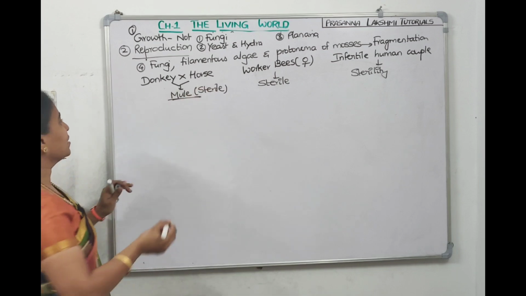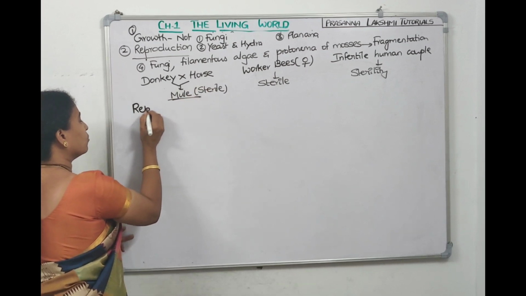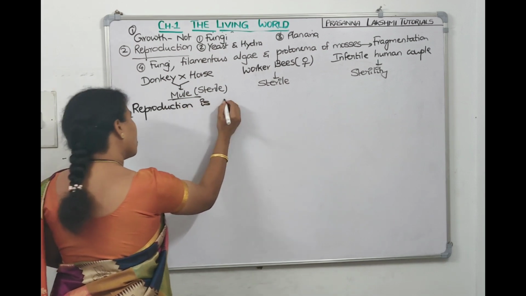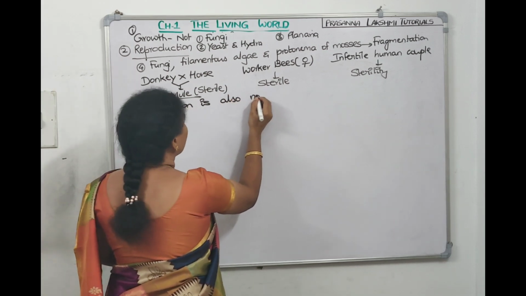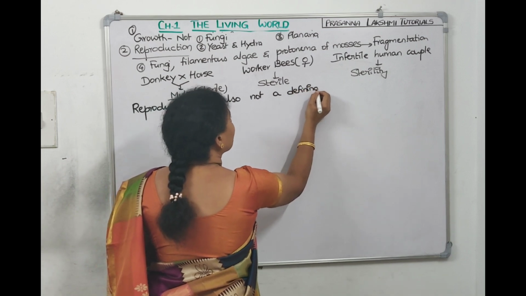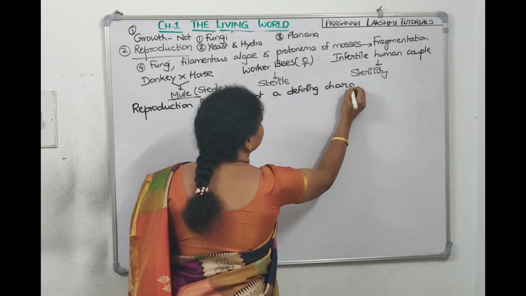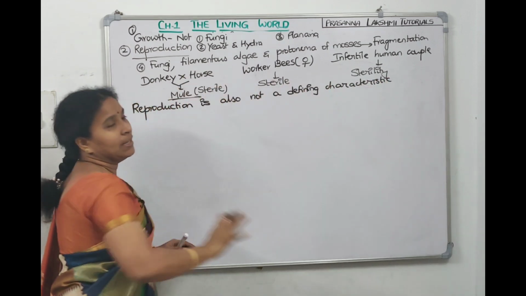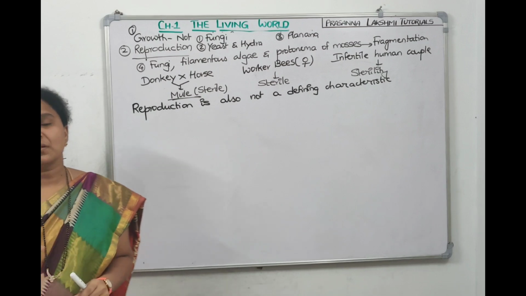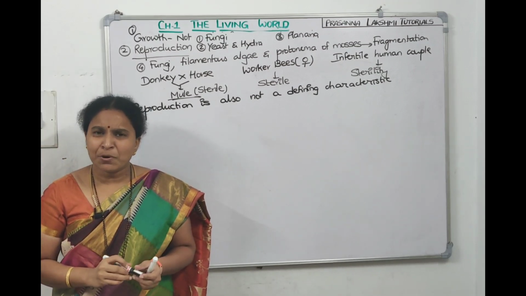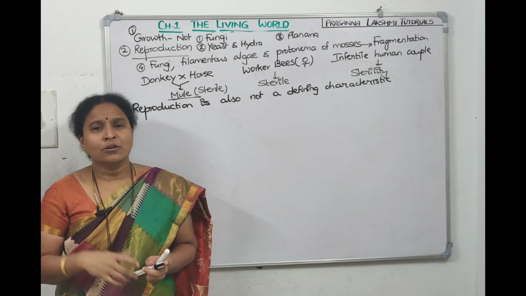Because of these three reasons, we are telling reproduction also, like growth, is not a defining characteristic. Reproduction is also not a defining characteristic. Growth is also not a defining characteristic. So any doubts about growth and reproduction? Now let's switch on to the third one.